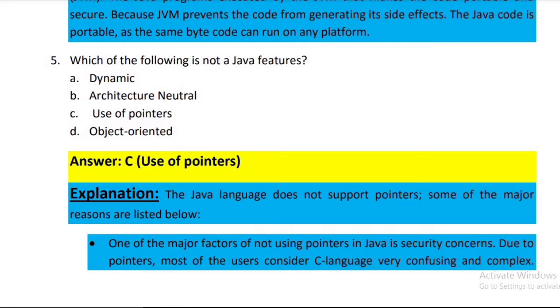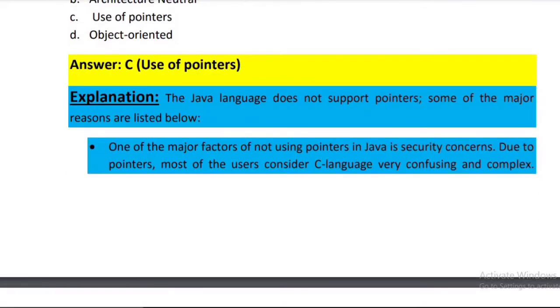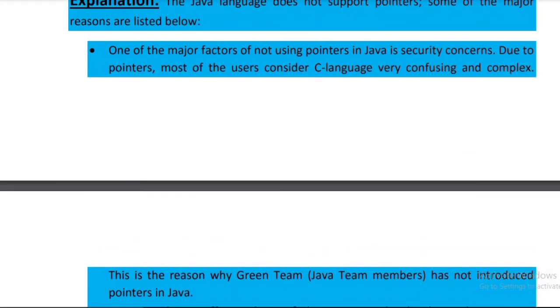The explanation of this question is the Java language does not support pointers. Some of the major reasons are listed below. One of the major factors of not using pointers in Java is security concern. Due to pointers, most of the users consider C language very confusing and complex.